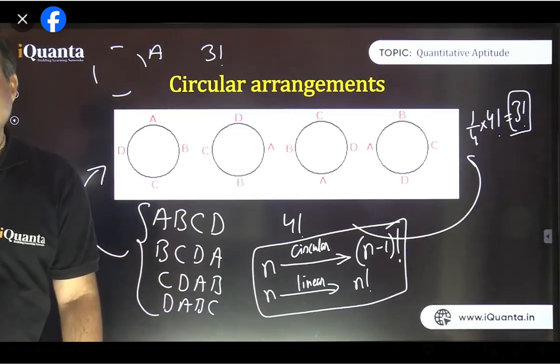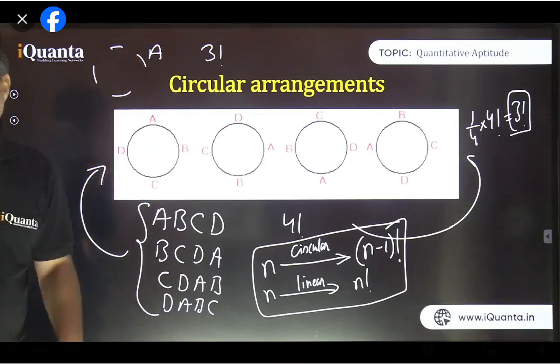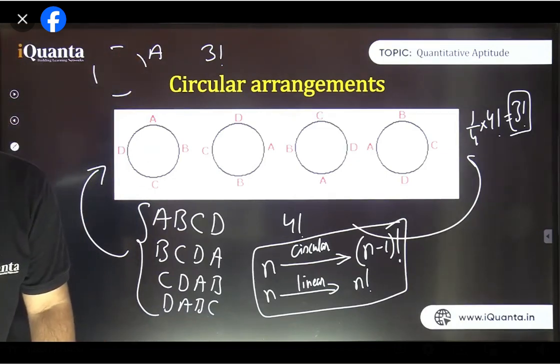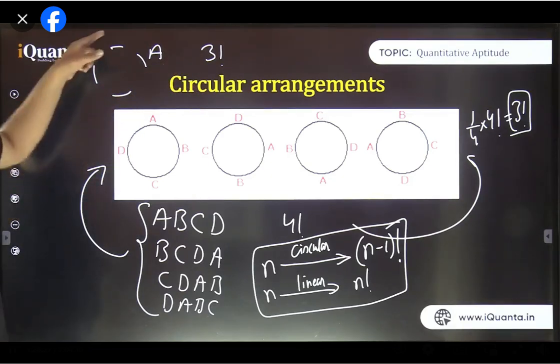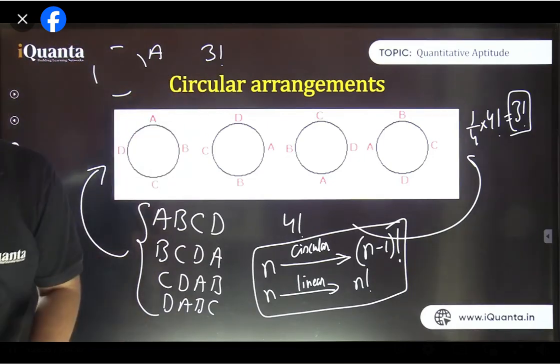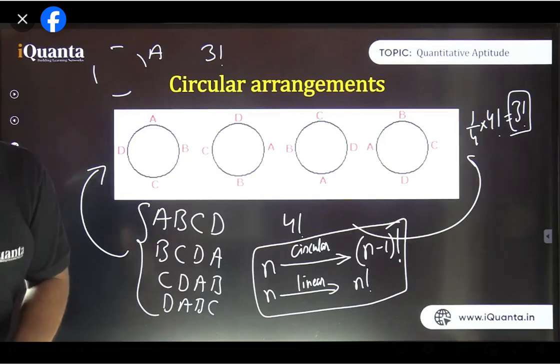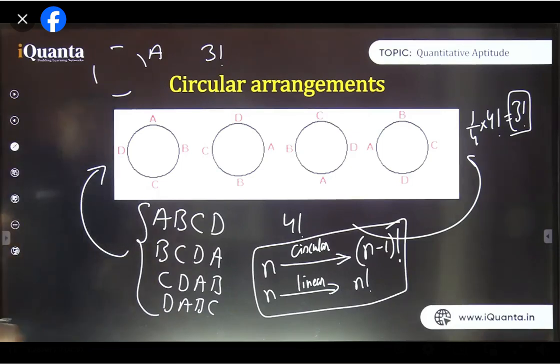Fine. So there's exactly one way for the first person, and that first person now creates the distinguishness between the different seats. So that's how we get this answer. So it comes out to be 3 factorial because the other 3 places become different now. So at these 3 different places, 3 persons can be arranged in 3 factorial ways. I hope it is clear. Yes, environment, surroundings, we are neglecting them. We are assuming them to be identical. Okay, so that is a basic way here.